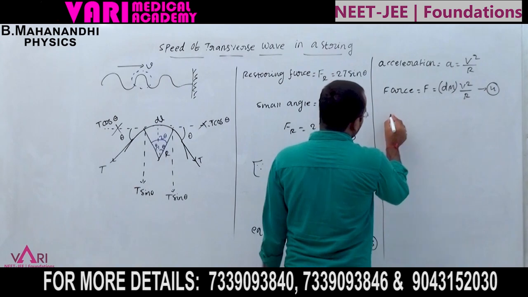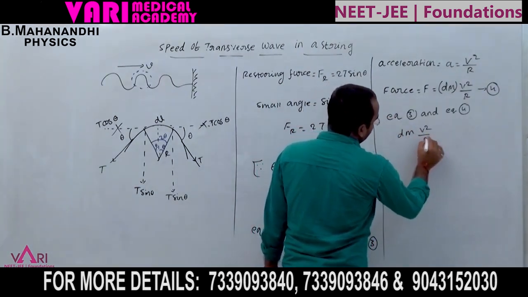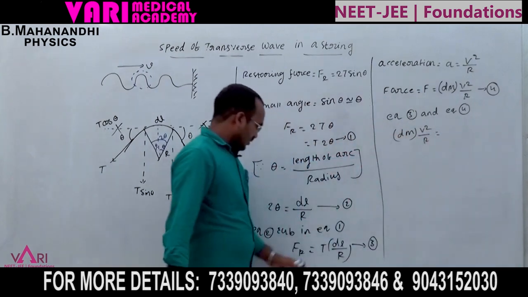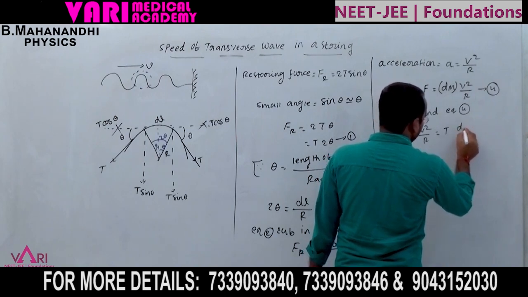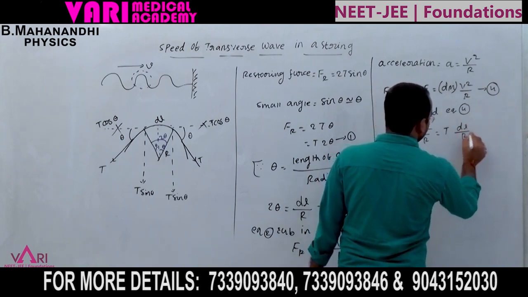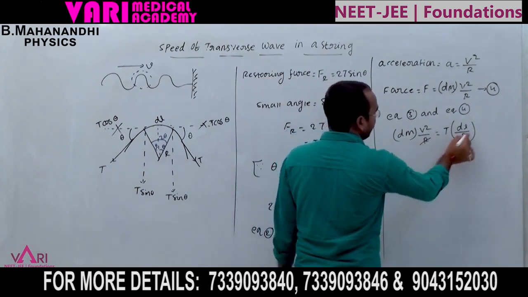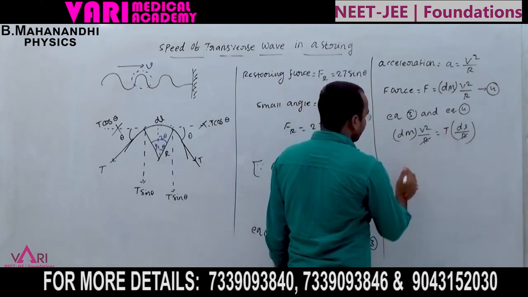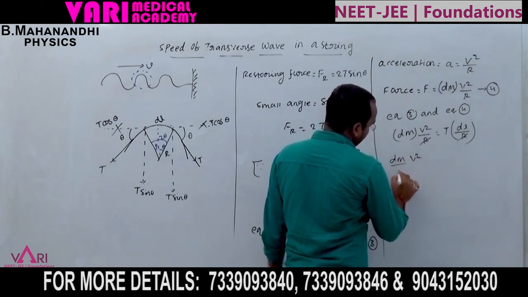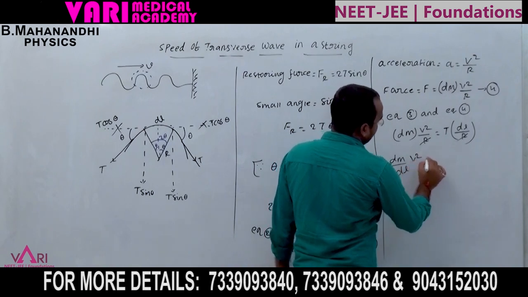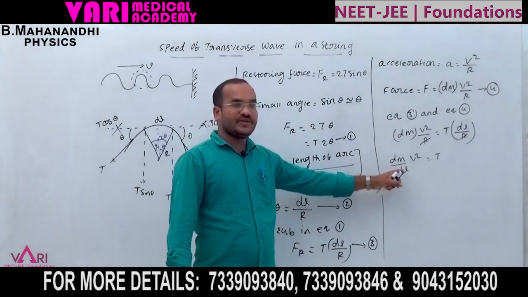From equation 3 and equation 4, dm V square by R is equal to T into dl by R. Now R cancels, and dl comes to the right side, so V square dm by dl is equal to T. Here the mass changes per unit length.